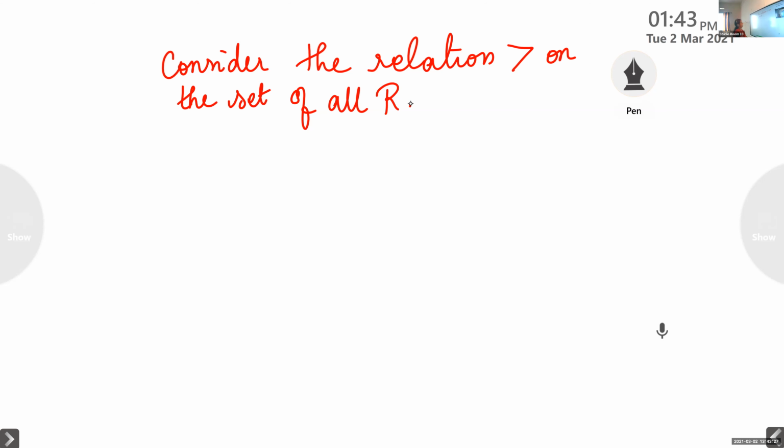Check whether the relation is reflexive, symmetric and transitive.